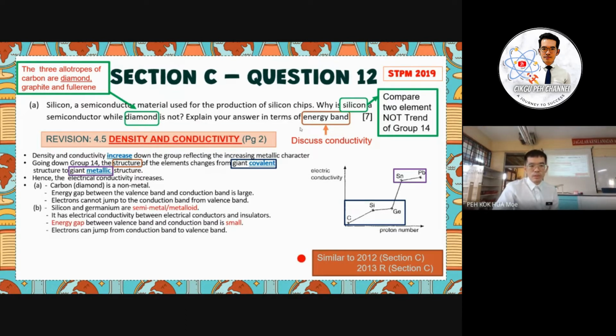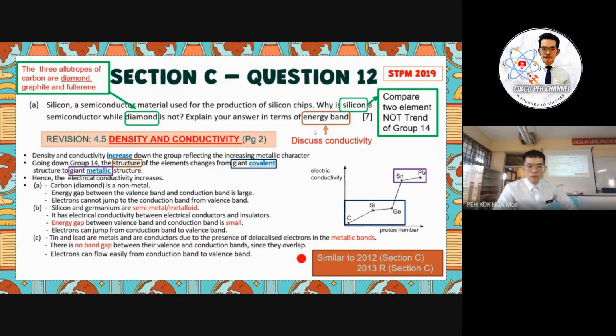And next will be silicon and germanium. They are semi-metals or metalloids. They have an electrical conductivity between an electrical conductor and an insulator. So the energy gap between the valence band and the conduction band is small, so electrons can jump from the valence band to the conduction band. So we have to discuss these two in our answer, since the question asks you to compare the conductivity in terms of energy band between silicon and diamond. So tin and lead are not in our discussion.